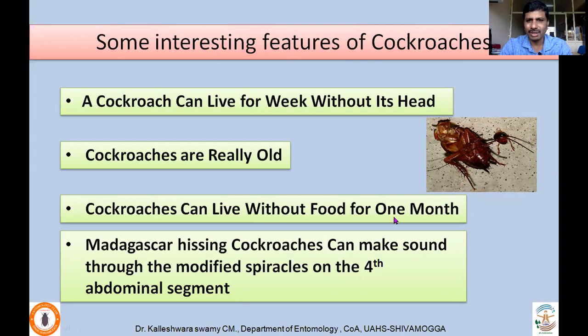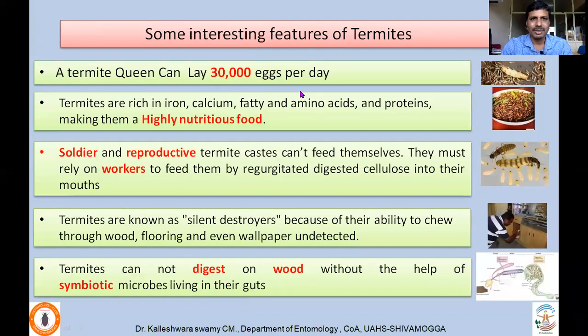Cockroaches can live without food for 1 month. They have reserve food that is enough for their survival without food. A few of the species can make sound. A very interesting character: the Madagascar hissing cockroach can make sound through the modified spiracle present on the fourth abdominal segment, which has a copulation or courtship function and other functions in this species.